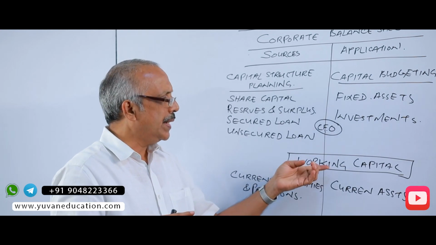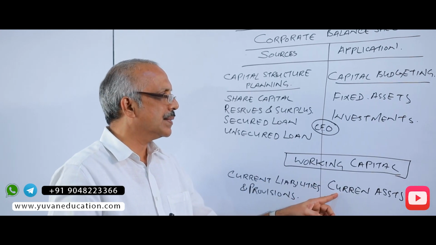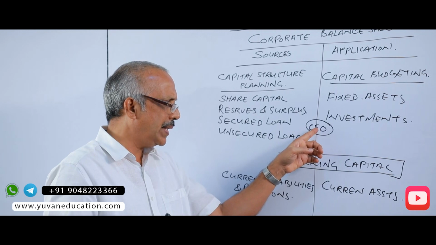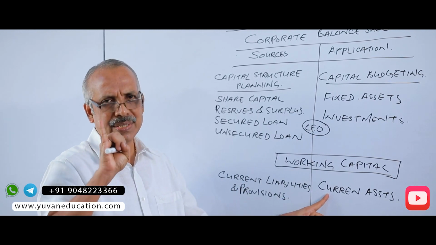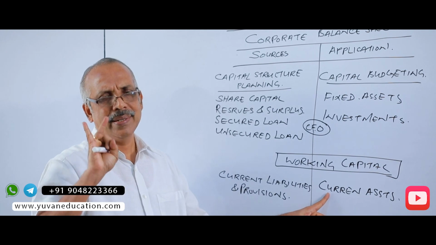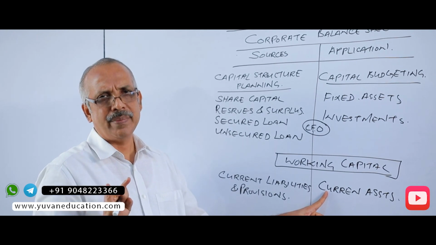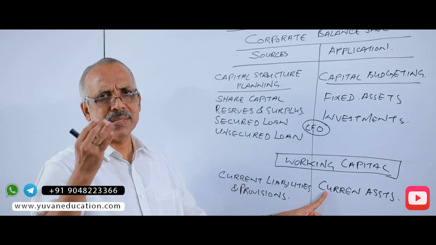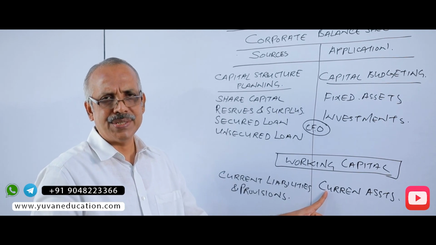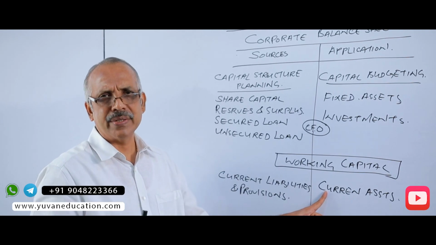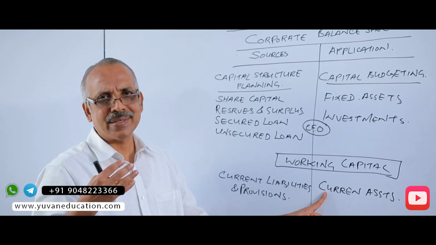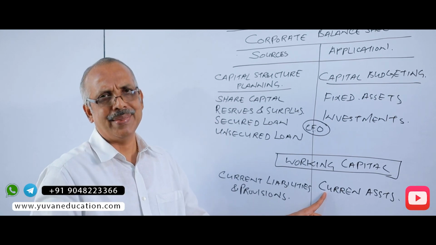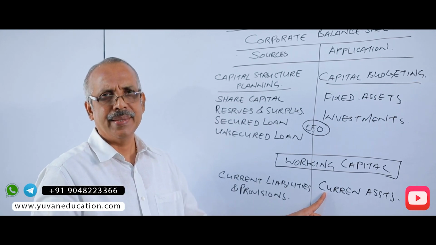That is, in working capital management, the CFO should manage every item of working capital. First inventory, then debtors. How to manage debtors? That is, what are the different categories of debtors based on their credit worthiness, and how much credit should be allocated to each class of this category.